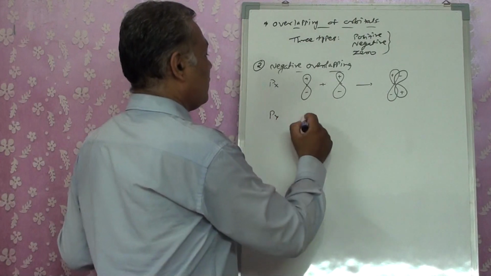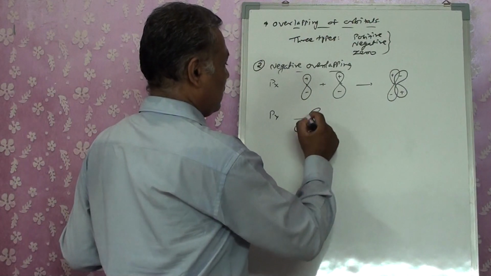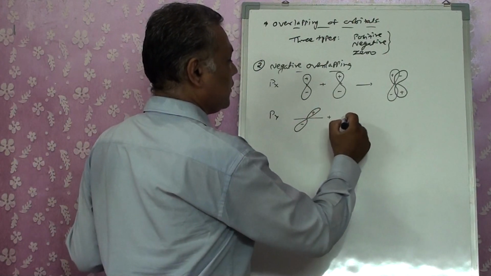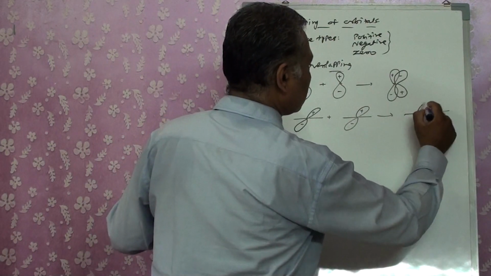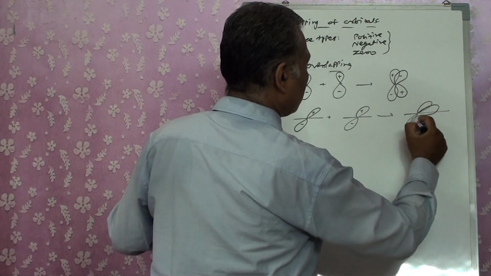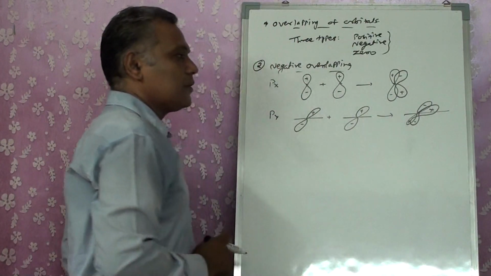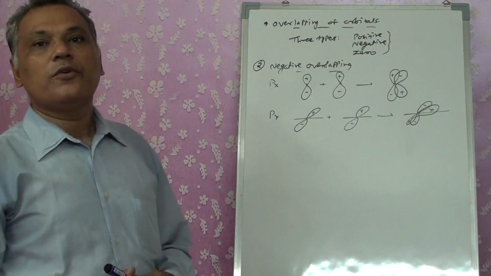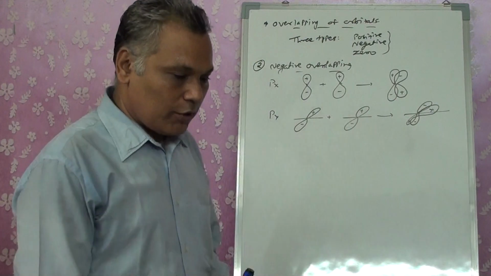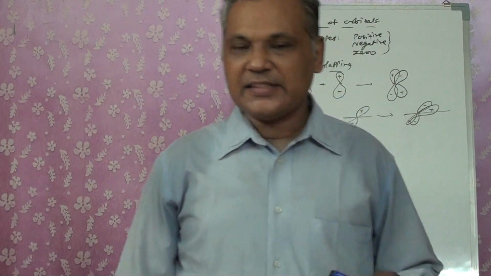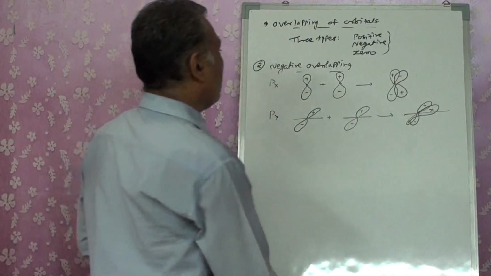Py we get as plus minus, but when the overlapping takes place, it's a minus plus, plus minus. Two opposite signs are there. Therefore, we consider it as a negative overlapping of the orbitals. So for the positive overlapping, there is an additional possibility of s and s. For the rest of them, we get the four of them.